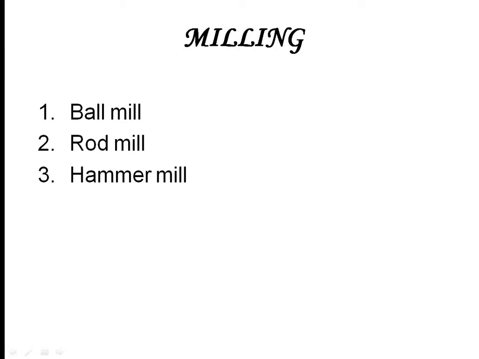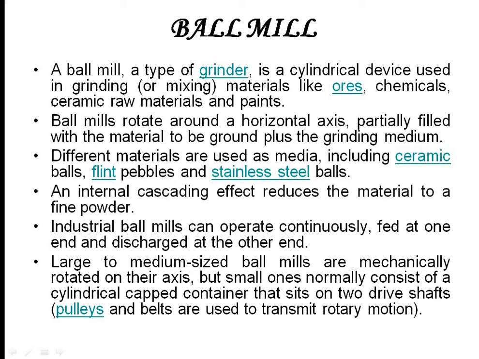Next, going on with milling. Milling is also a secondary crushing operation. There are three different types of mills: ball mill, rod mill, and hammer mill. So first, looking at the ball mill. A ball mill is a type of grinder. It is a cylindrical device used in grinding materials like ores, chemicals, ceramic raw materials and paints.